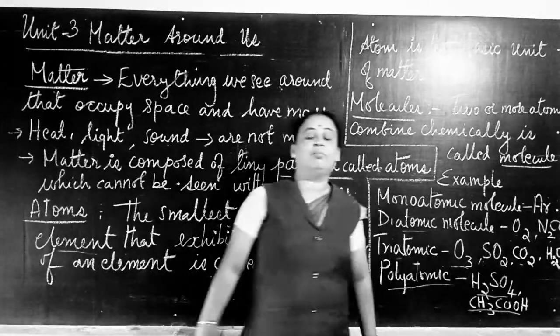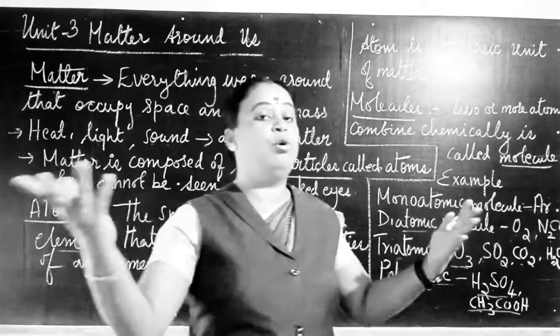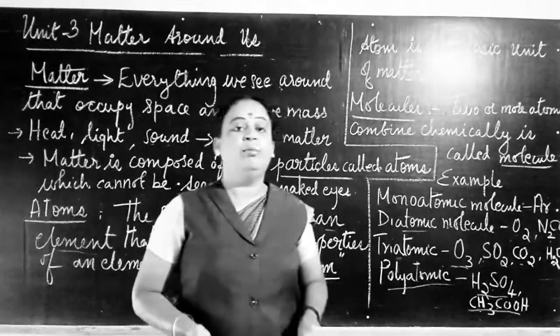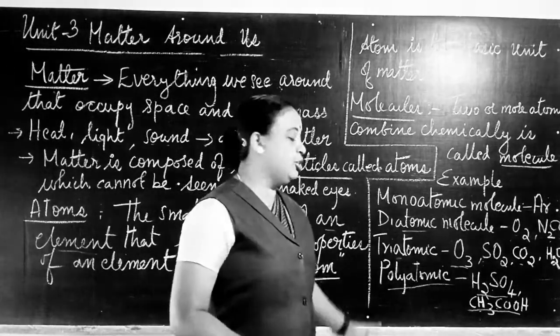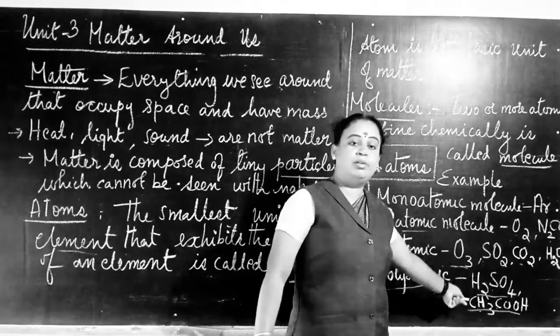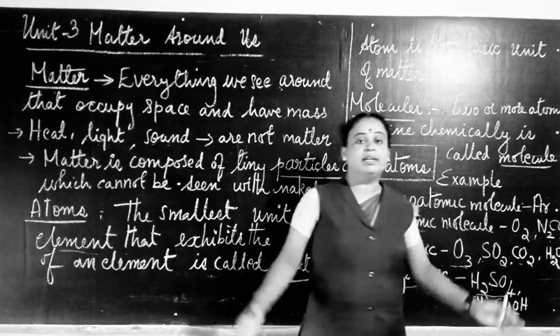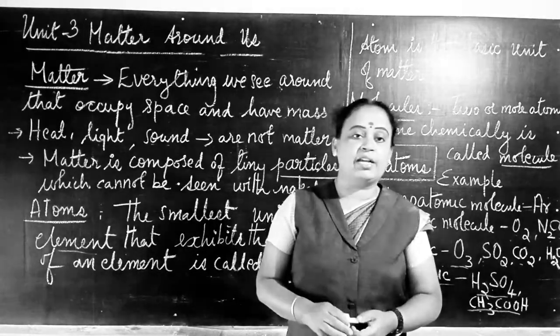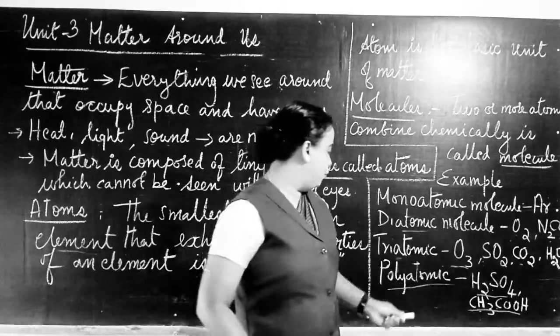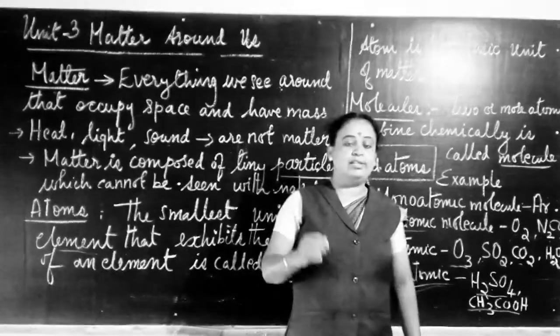Next one is the polyatomic molecule. Poly means many. Many atoms, two or three or four or more atoms, combine together to form the molecule. So that is nothing but your polyatomic molecule. I can give you the example of sulfuric acid, H2SO4. That means two hydrogen, one sulfur atom and four oxygen atoms combine together to form sulfuric acid. So sulfuric acid is one example of a polyatomic molecule. The formula for sulfuric acid is H2SO4.